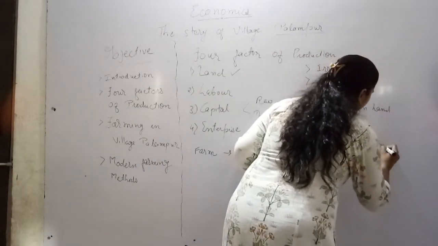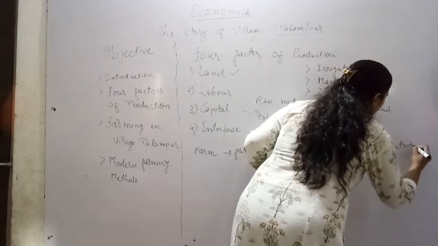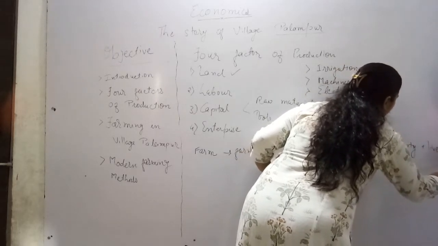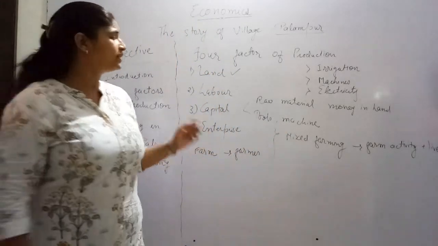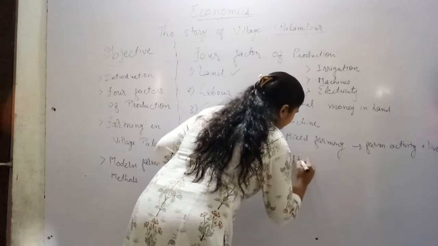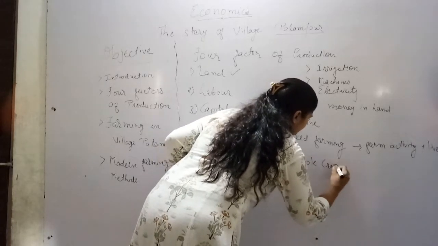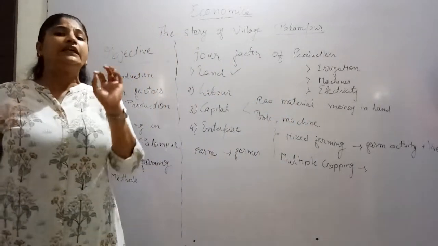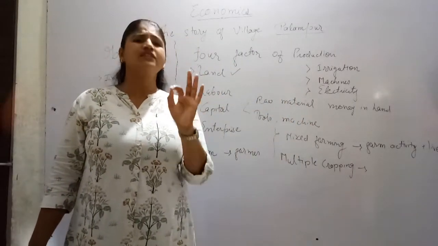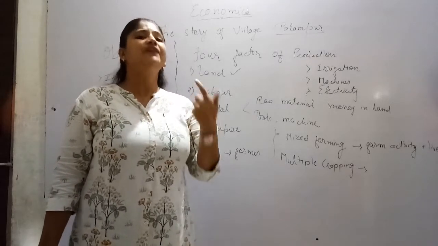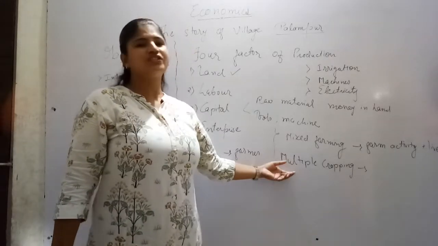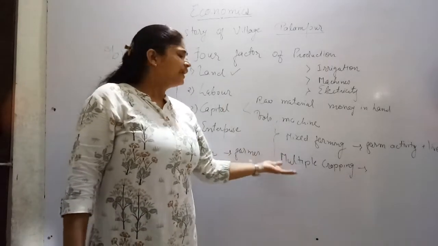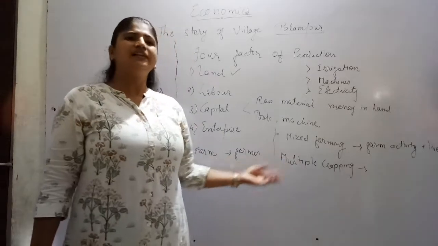So farm activity plus livestock. This is called mixed farming. Next, another method we can use is multiple cropping. Now what is multiple cropping? Within a year or within a fiscal year, we can grow more than one crop. More than one crop, that is called multiple cropping. With the use of some machines and all, we can grow more than one crop in one field. So this is called multiple cropping.